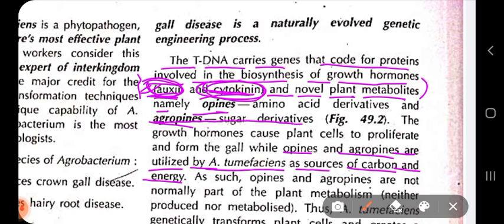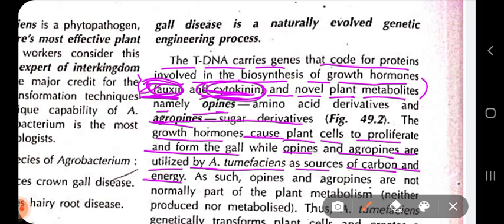So when Agrobacterium tumefaciens infects the host plants, what we see is crown gall formation, which is caused by this abnormal auxin and cytokinin synthesis, encoded by the genes present within the tDNA. That tDNA is expressed in the host plant after the Agrobacterium infects it, and thus these growth hormones cause the plant cells to proliferate abnormally and form crown gall, just like a tumor.